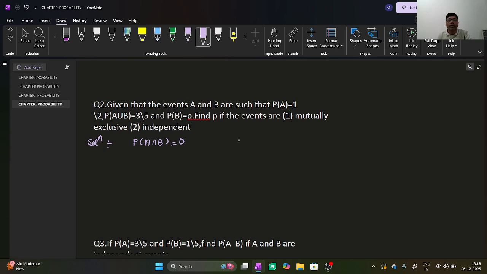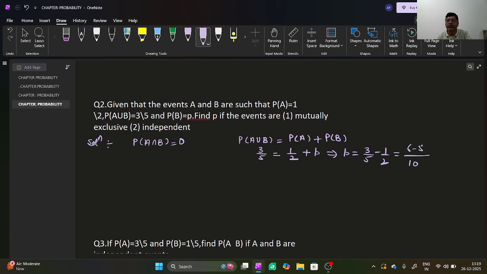Now, we know that probability of A union B is equal to probability of A plus probability of B. In this question, probability of A union B is 3 by 5, probability of A is equal to 1 by 2, and probability of B is equal to P. This implies the value of P is equal to 3 by 5 minus 1 by 2, which is equal to, 10 is the LCM of this.